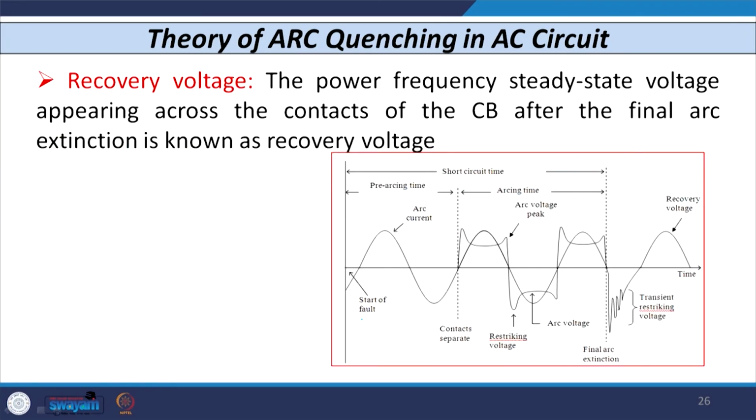And the last point is the recovery voltage. Recovery voltage is the power frequency steady state voltage appearing across the contact of the circuit breaker or across the electrode after the final extinguishing of the arc. That voltage is known as the recovery voltage. From this instant, whatever voltage is available is known as the recovery voltage.